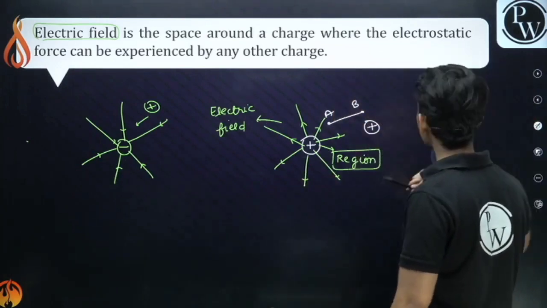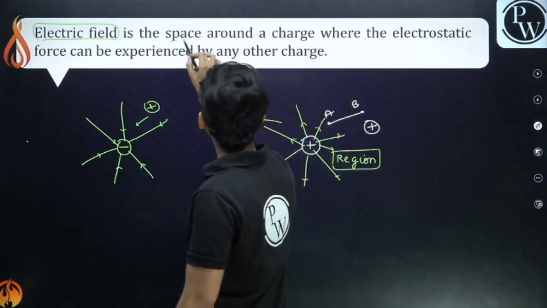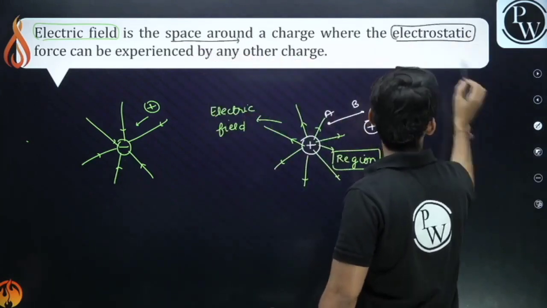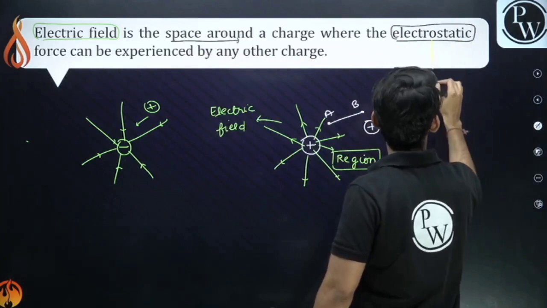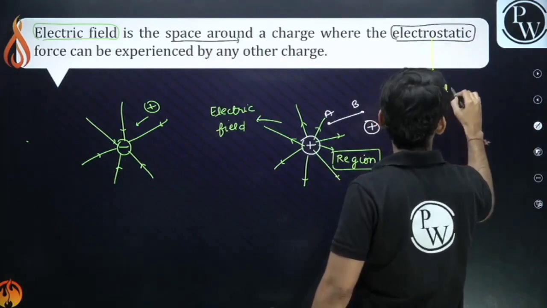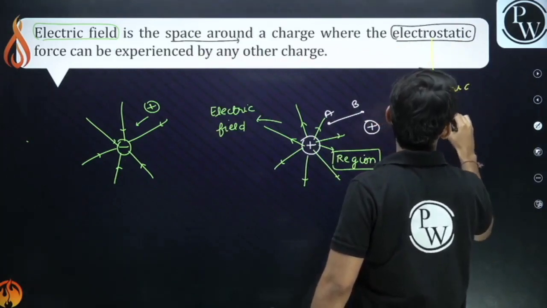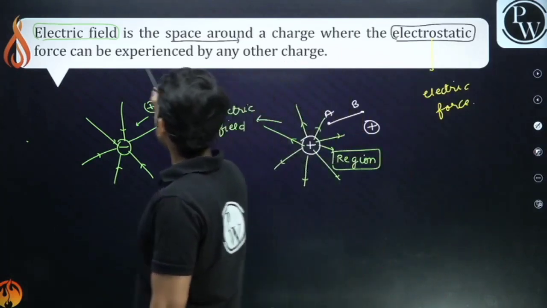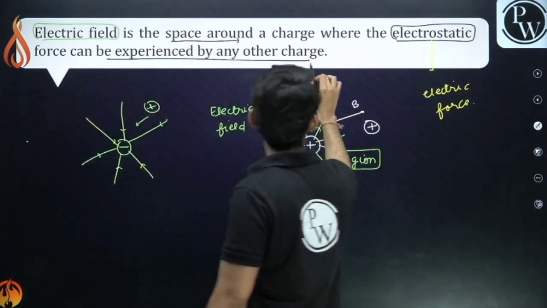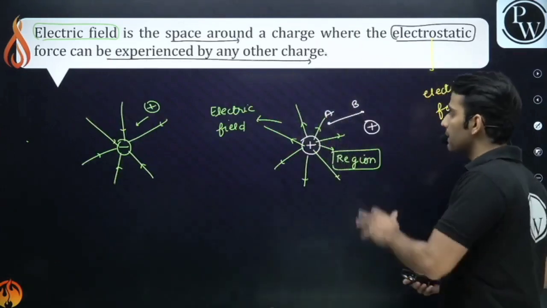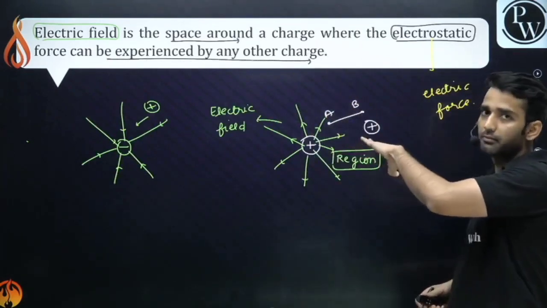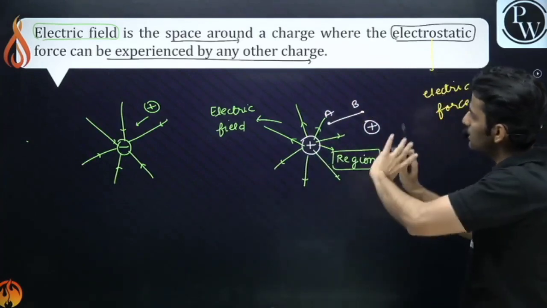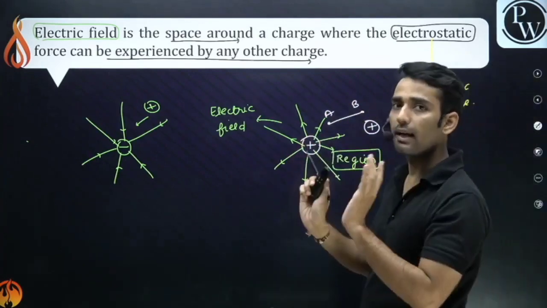Can you read the definition now? It is a space around the charge where electrostatic force, which means electric force, that is, force due to charges, can be experienced by another charge. Don't get confused by the word electrostatic. Obviously a charge will experience force due to another charge only, so both bodies should have some charge. So this space around the charge is called the electric field.